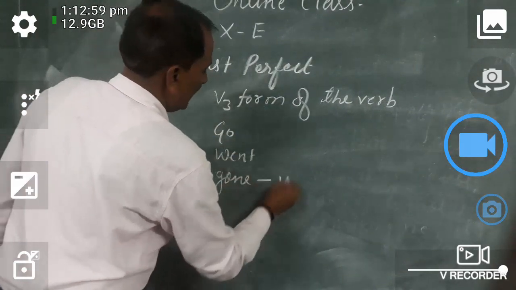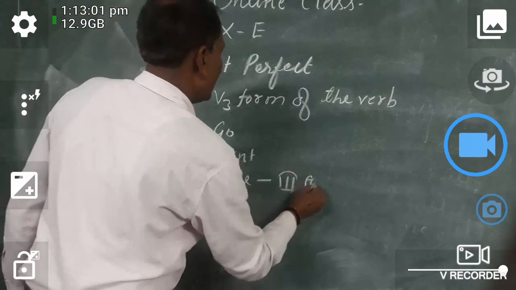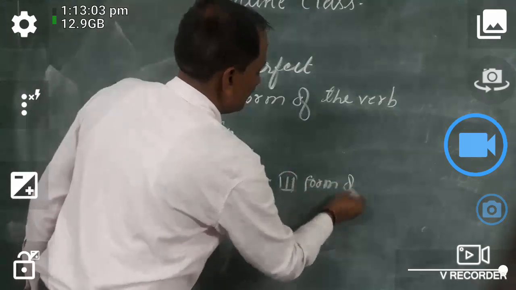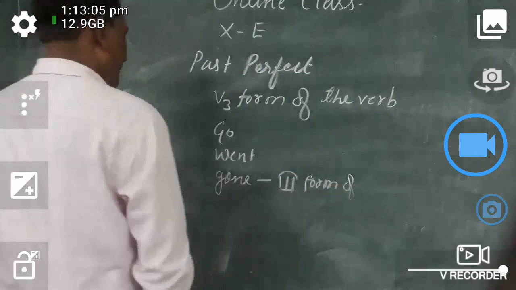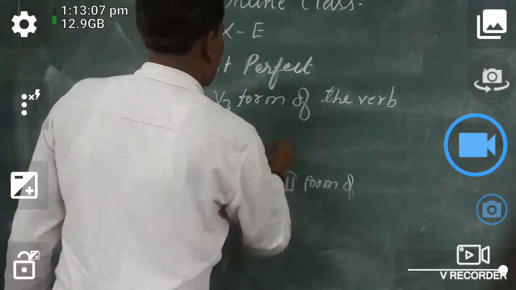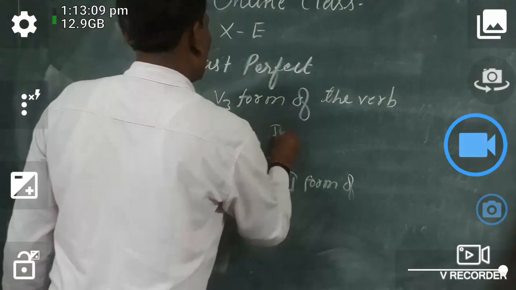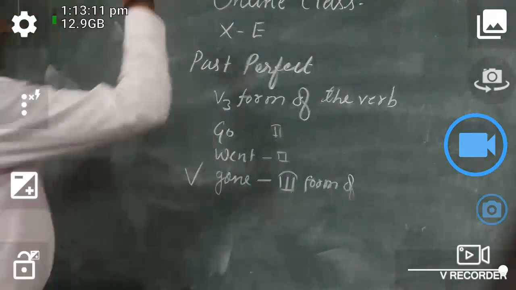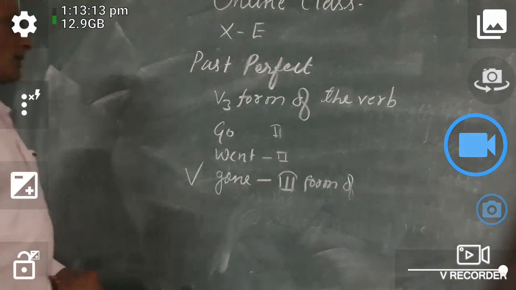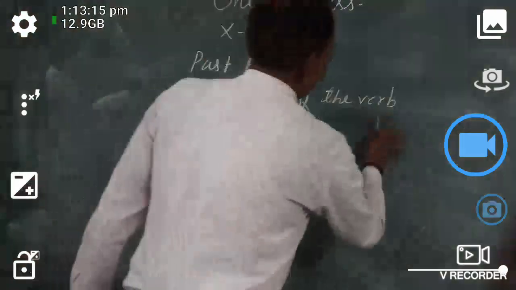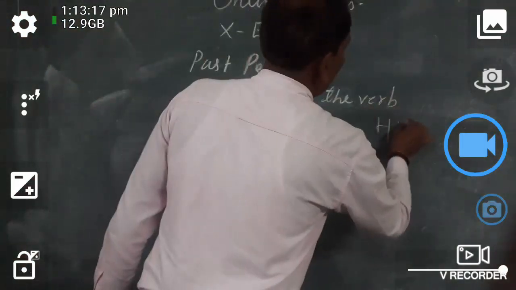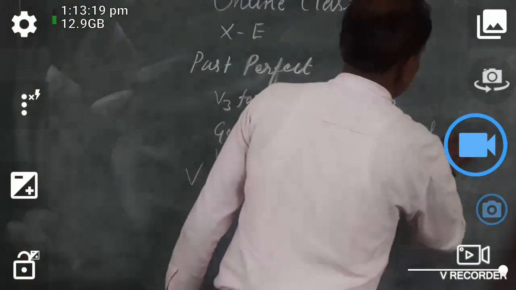So this is the 3rd form of the verb, this is the 2nd one, and this is the 1st one. So we have to use here the 3rd form of the verb, and the helping verb will be had.